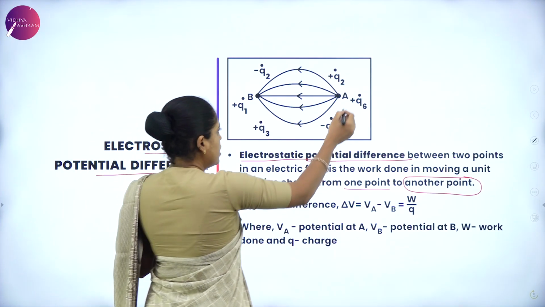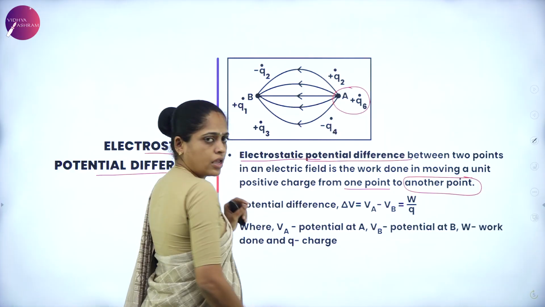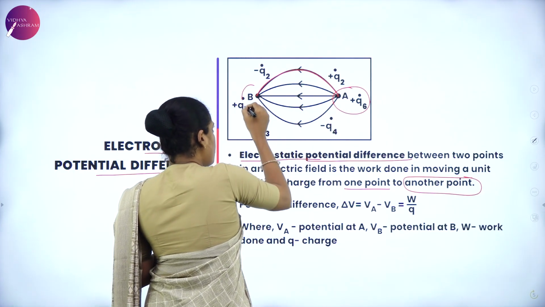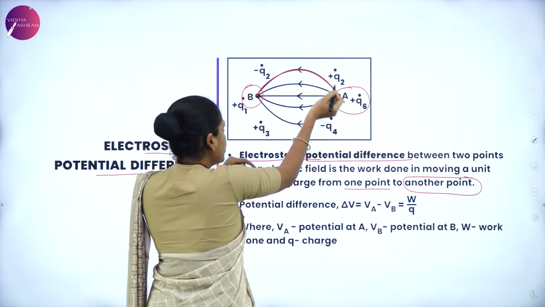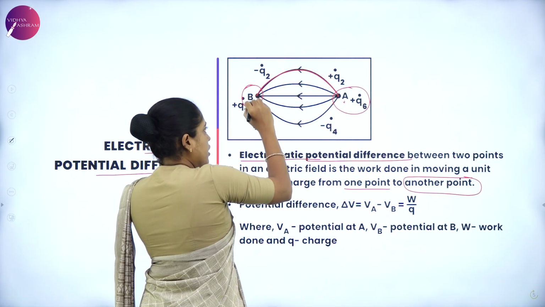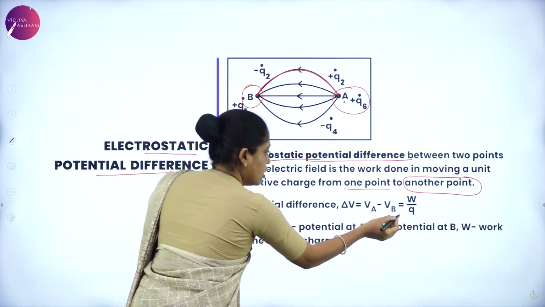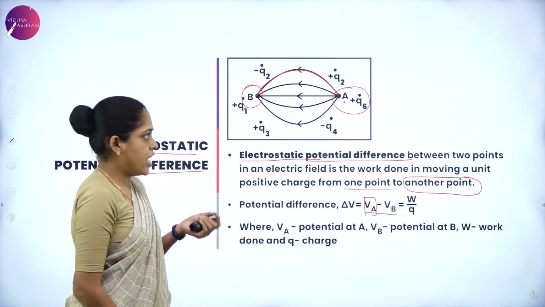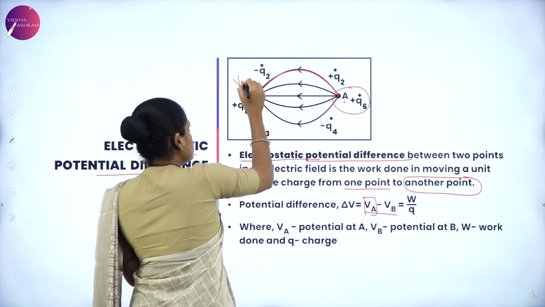Yes, consider a charge at A. Now this charge is taken from A to B, that is from one point to another point. Consider the potential at point A as VA and at B as VB.